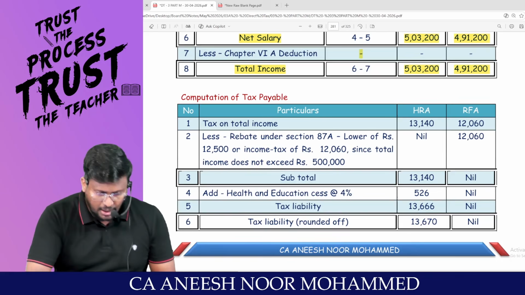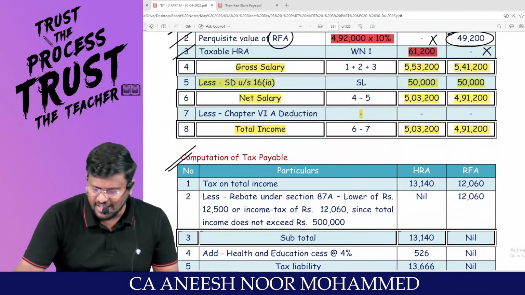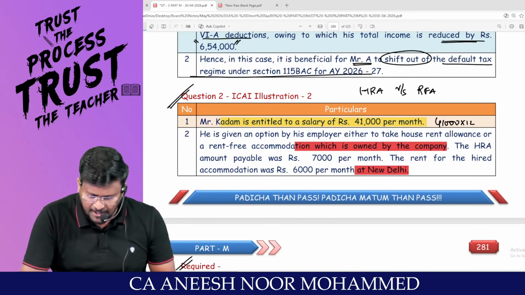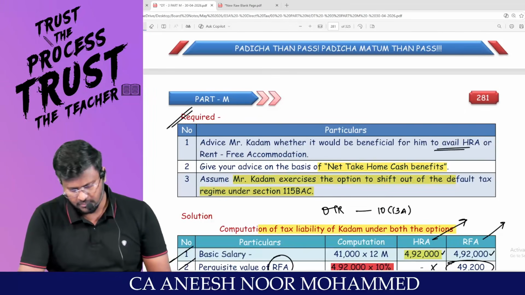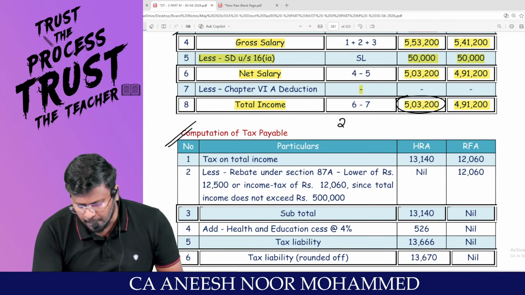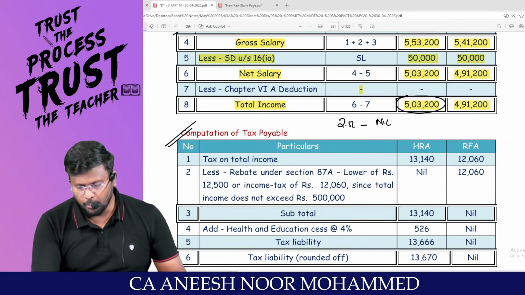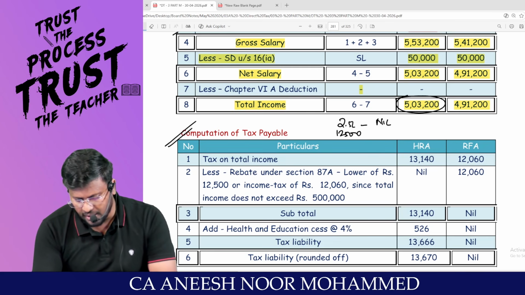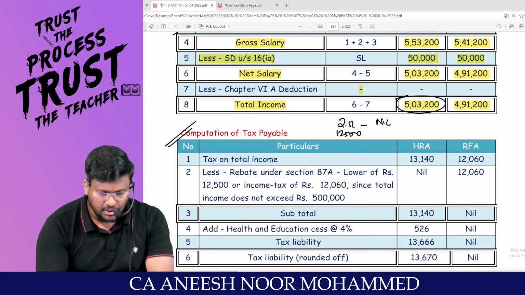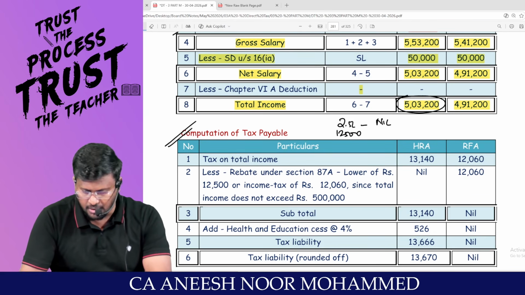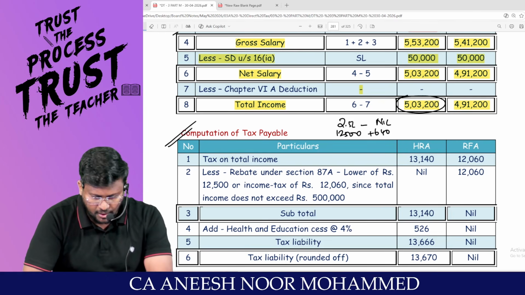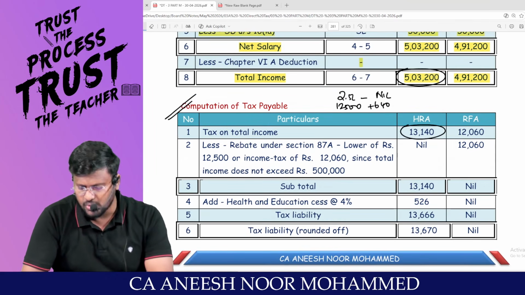Pakka? Now, I am going to calculate the tax for this 5,03,200. What is the age of this person? Nothing has been given in the question. Below 60 we can assume. That too under the optional tax regime. You all know that up to 2.5 lakh rupees, nil. 2.5 lakhs to 5 lakh, 12,500. More than 5 lakh, that is 3,200. Am I right, sir? For that 3,200, 20% is the tax payable, which comes to 640. So 12,500 plus 640 comes to 13,140.